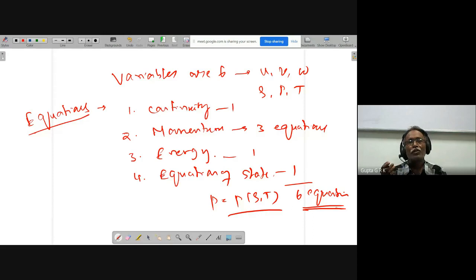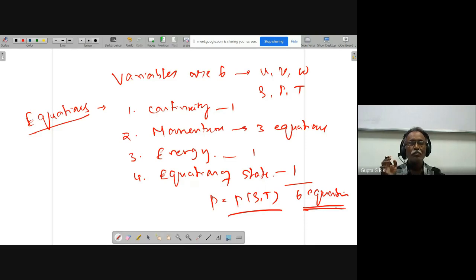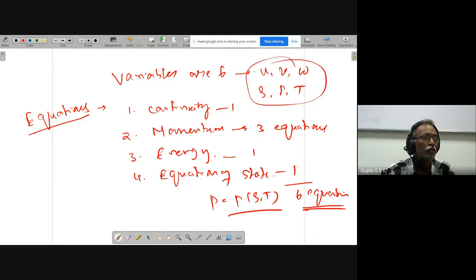If you see the flows, for incompressible flows there will not be an equation of state. Am I right? Rho is constant, so there will be 5 equations only. Because rho is constant, rho will not be a primitive variable. So 5 equations, 5 unknowns. Is it clear? That is the way we will have a closed problem. So we are interested to find out these flow variables by solving a CFD problem.